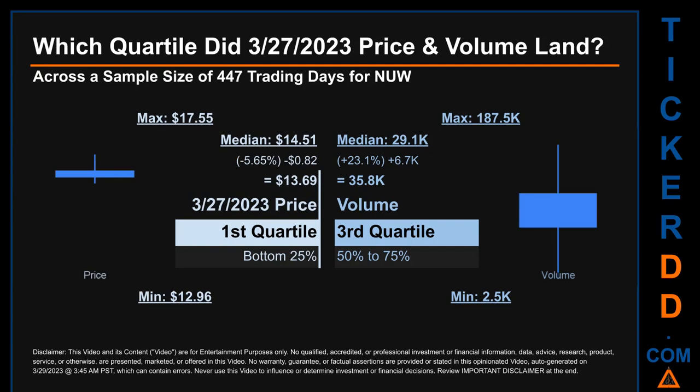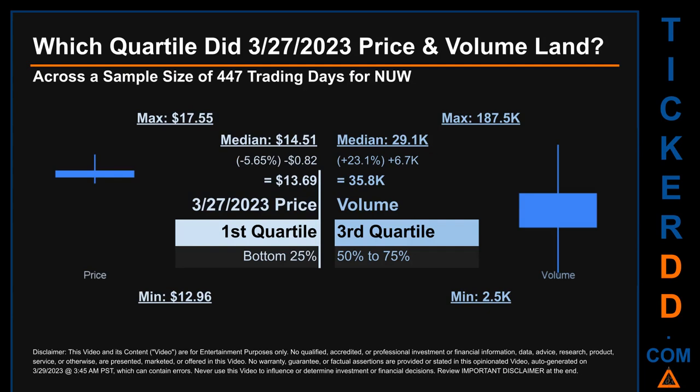Across a sample size of 447 trading days, the maximum end-of-day price for NUW was $17.55 while the minimum was $12.96. Within that price range, March 27, 2023 price, of $13.69, landed within the first quartile, meaning it was within the bottom 25% of all sampled end-of-day prices.